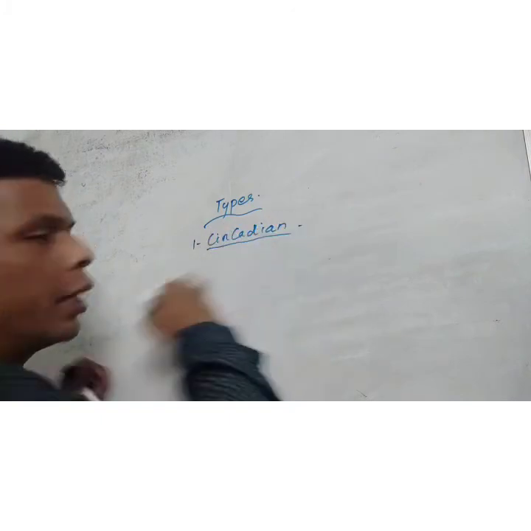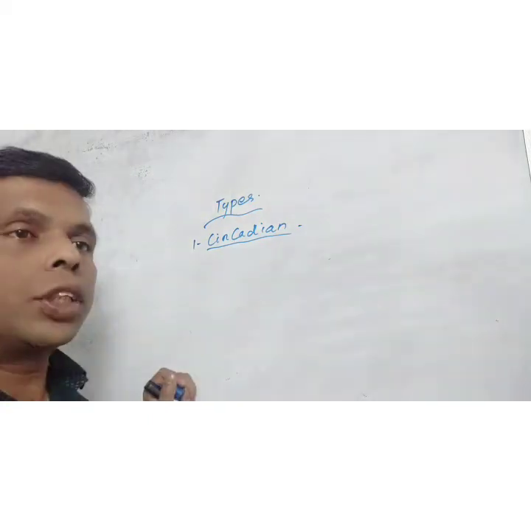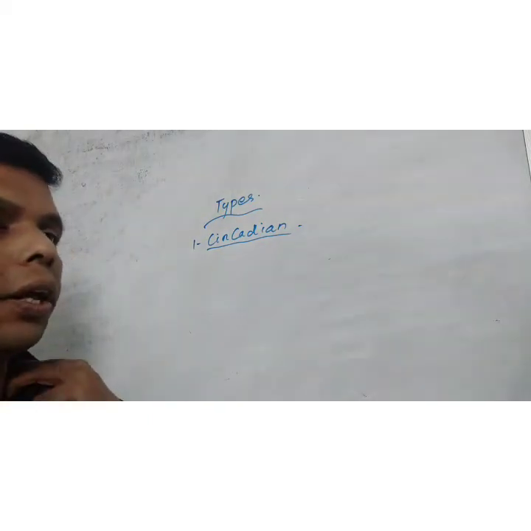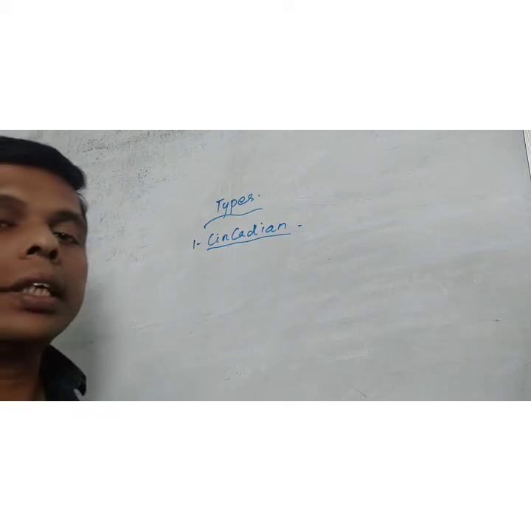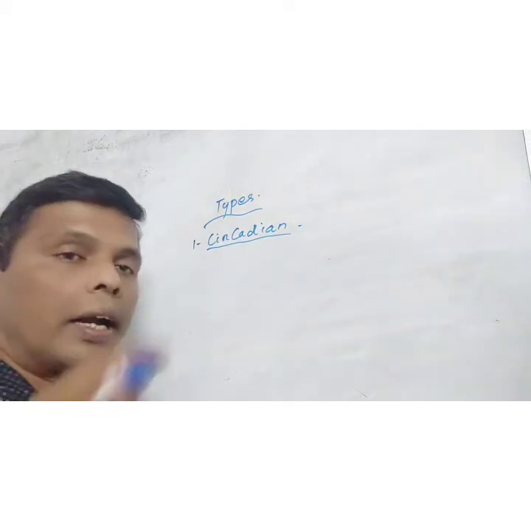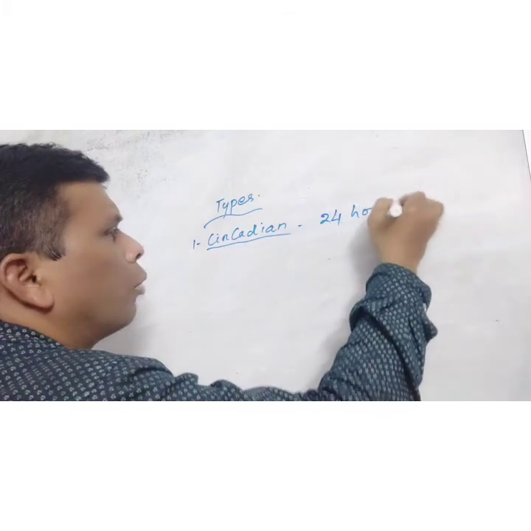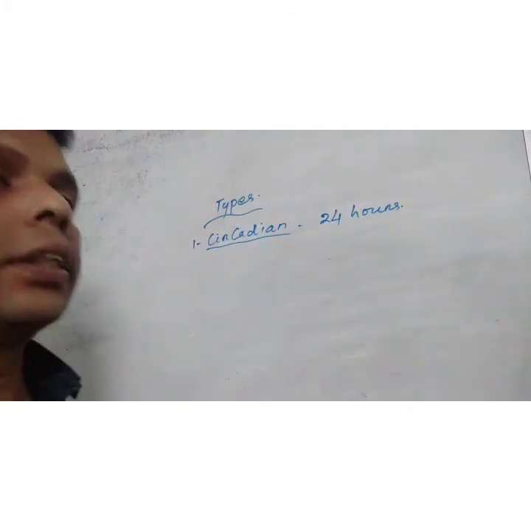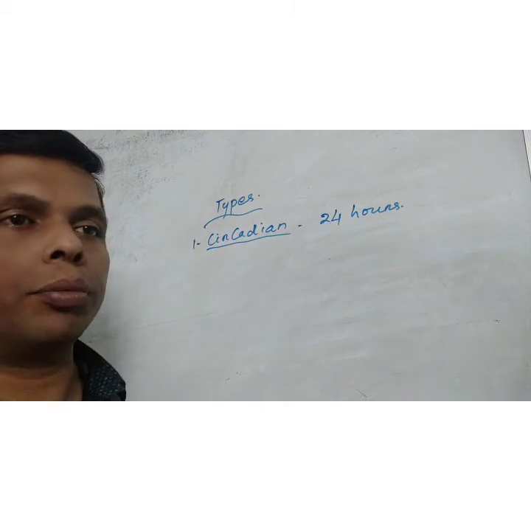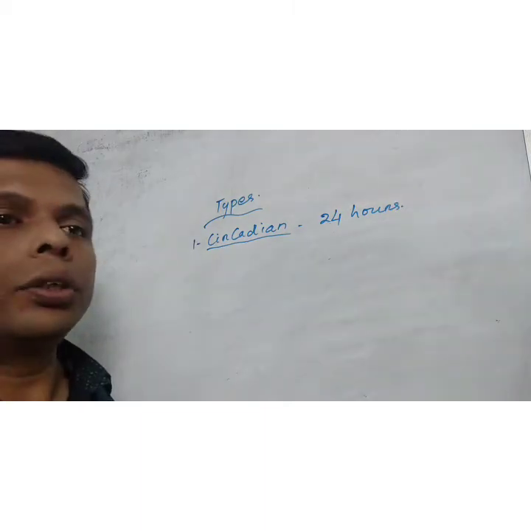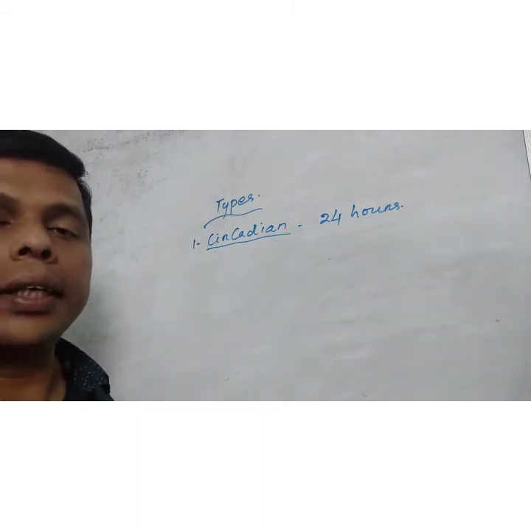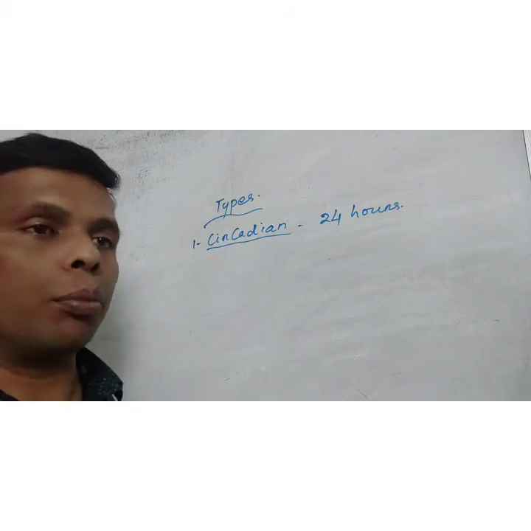What is circadian rhythm? The circadian rhythm is a biological process that is repeated at every 24 hour interval. It is a daily cycle occurring in animals.